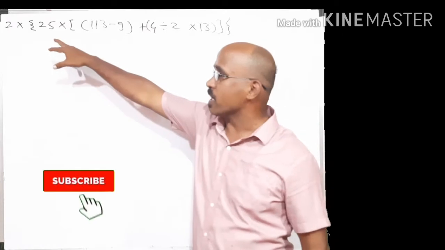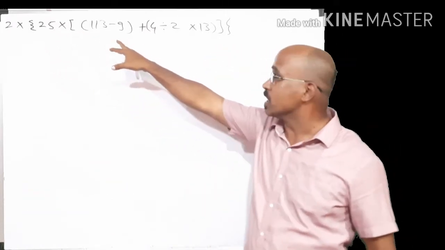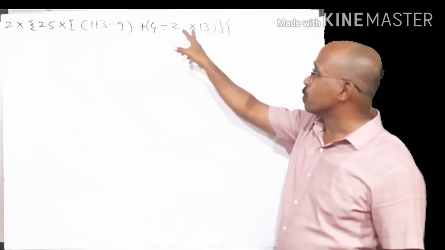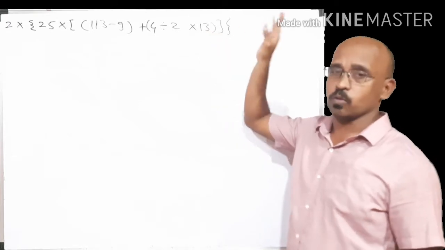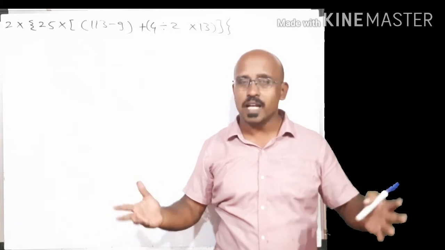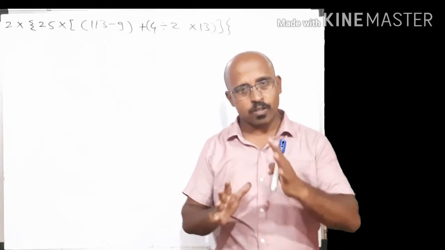2 multiplied by curly braces 25 multiplied by square bracket into the bracket 113 minus 9 plus 4 divided by 2 into 13, bracket close, bracket close, bracket close. Then what to do? A lot of brackets are there. We know simply, bracket is having topmost priority.